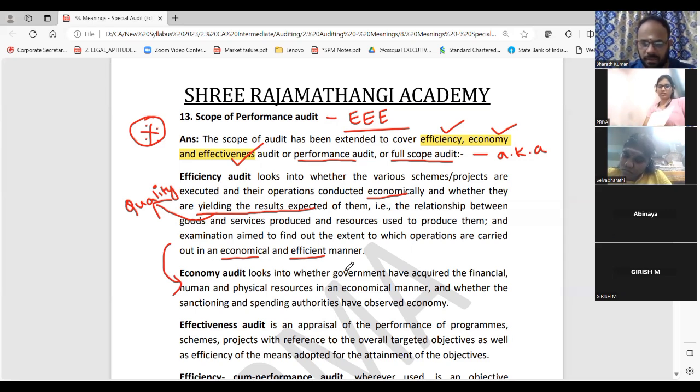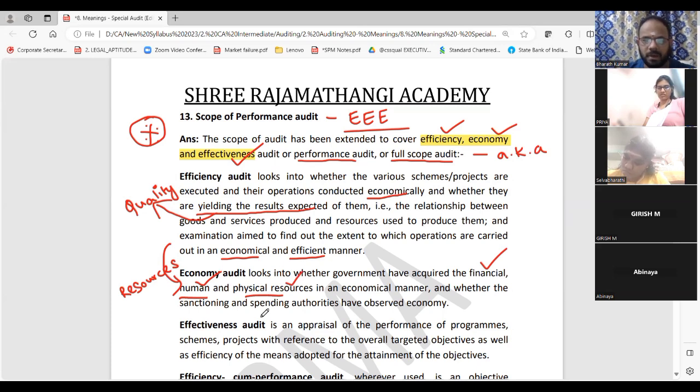Indirectly, they are bringing economy audit also. Economy audit means whether the government has acquired the resources properly. So when I talk about economy, I will write a keyword called resources. What resources? Financial resources, human resources, physical resources, whether it has been properly sanctioned and spent. So resources, sanction, and spent. Because government should give, so they should ensure whether it is properly done or not.